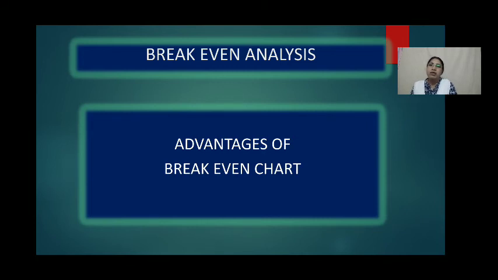That is, in a break-even chart we will be showing fixed cost, variable cost and total cost, sales value, profit or loss, break-even point, margin of safety. So these are all the points which we highlight while we are preparing a break-even chart.